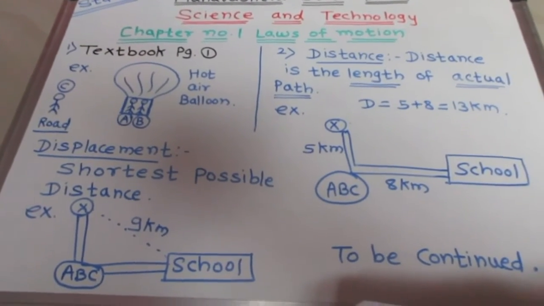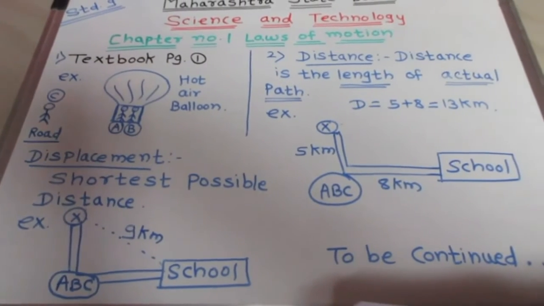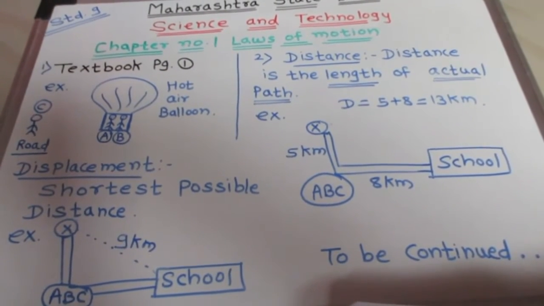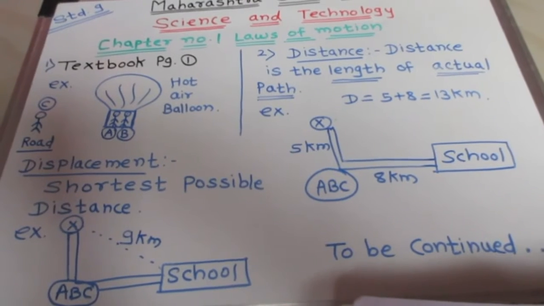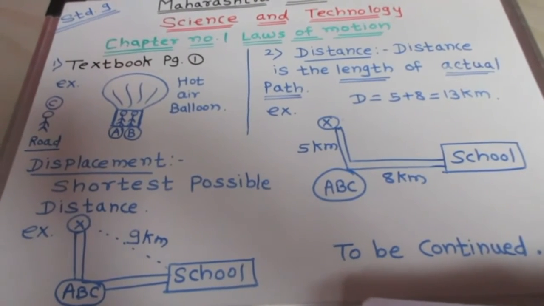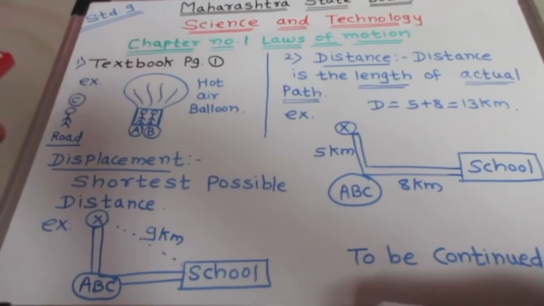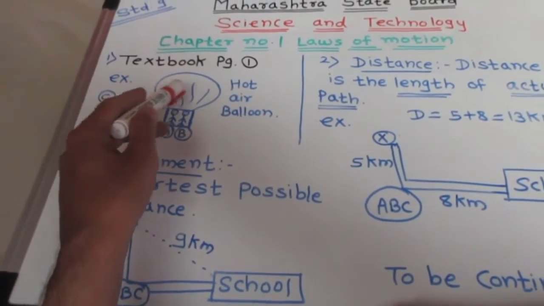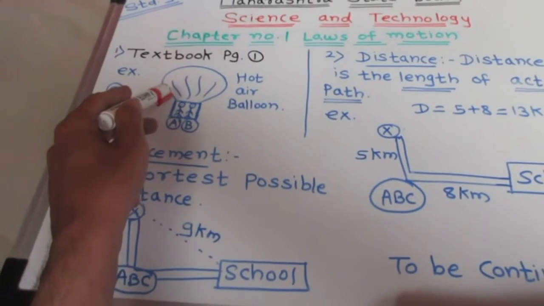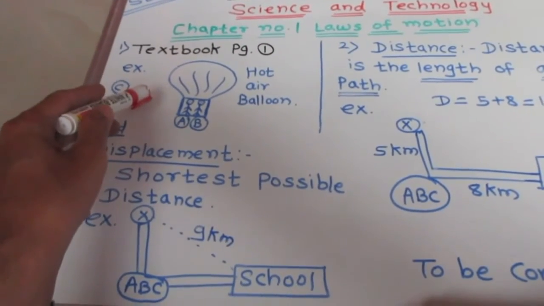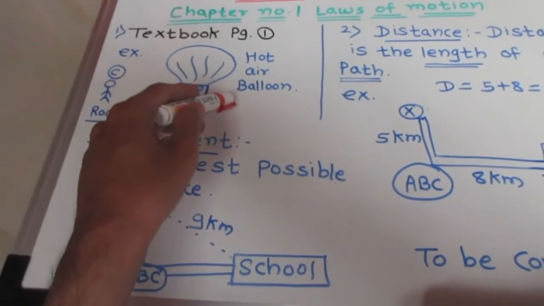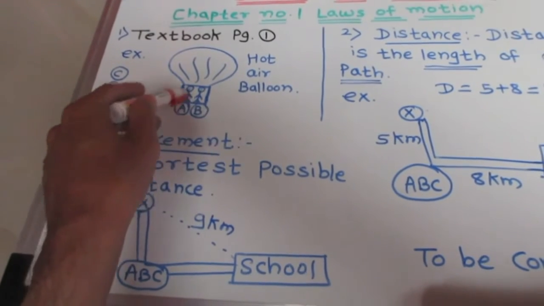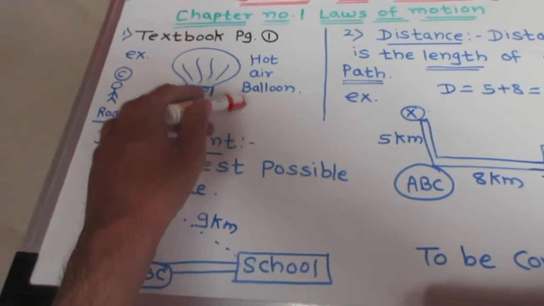Now in your textbook, students, the question is asked: you are traveling in a bus, is the person sitting next to you in motion? To clarify this question we will take another example, a hot air balloon. In the hot air balloon, students, person A and person B are sitting next to each other.